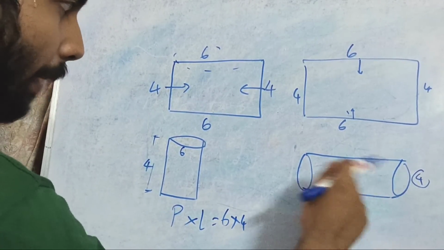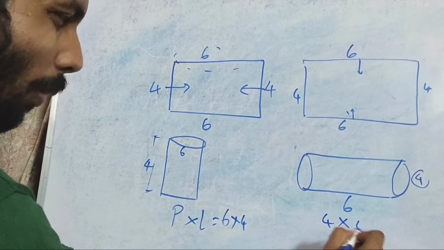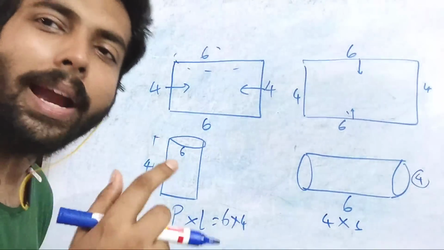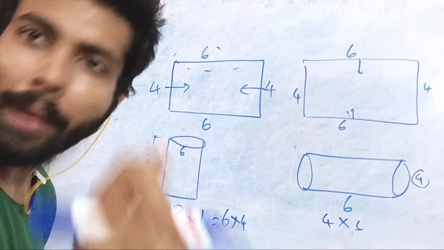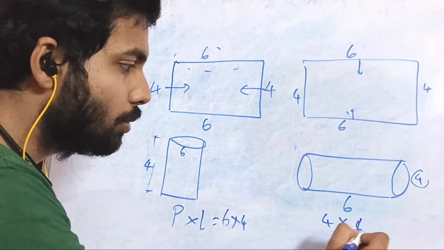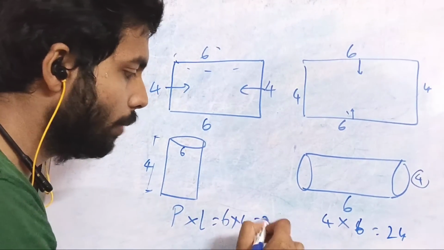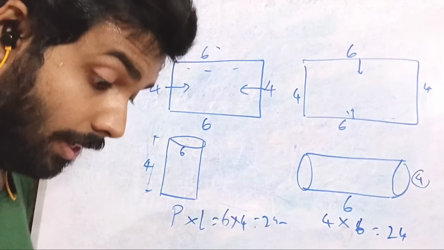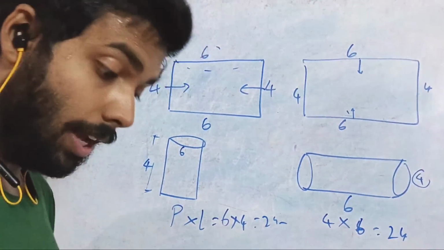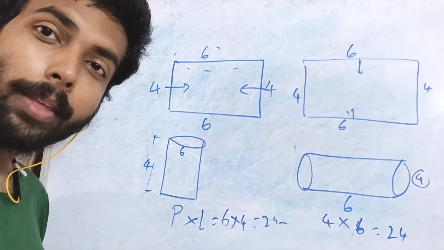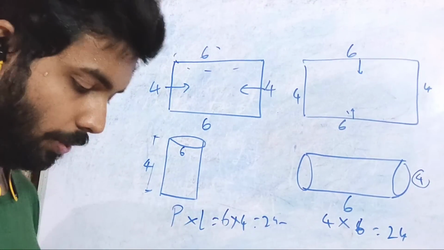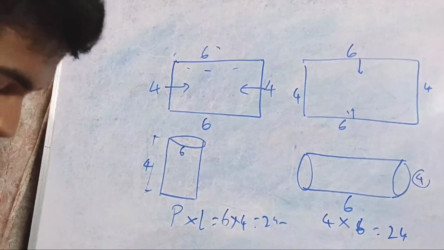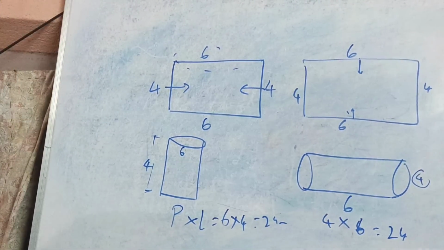In this case also perimeter into length. What we write now, pi d l. What is pi d? Pi d is nothing but the perimeter, 2 pi r, that is pi d, right? So it's 4 into 6, that is also 24. So these 2 are equal. So the first statement is correct. But they are asking you to find out the false statements. Okay. Second, volume of P and volume of Q are equal.